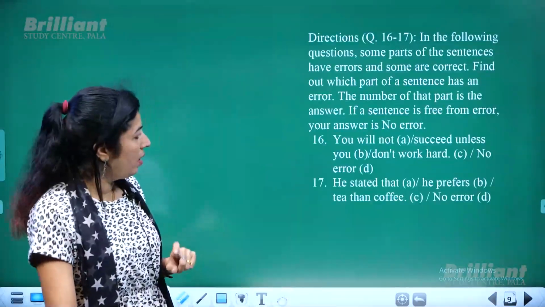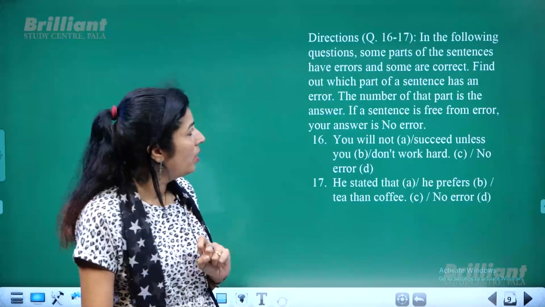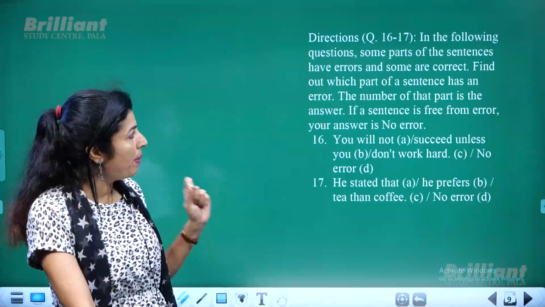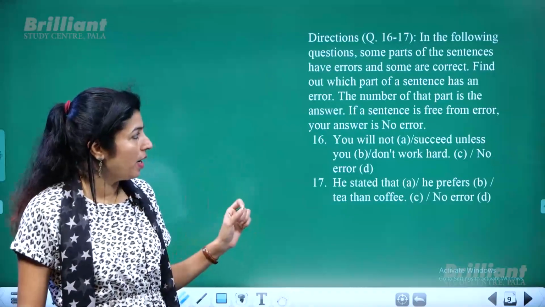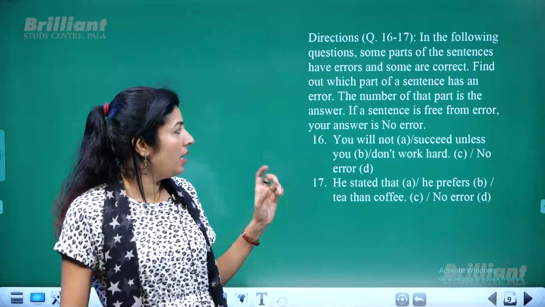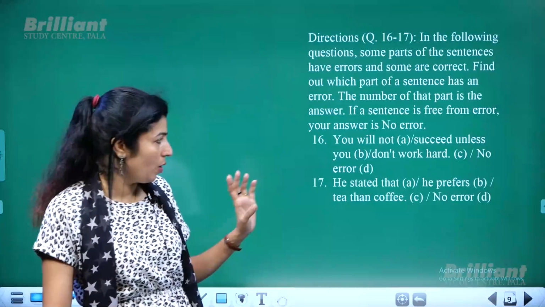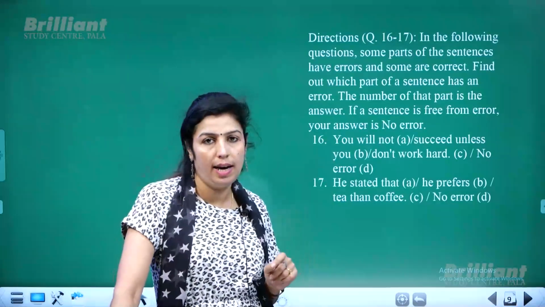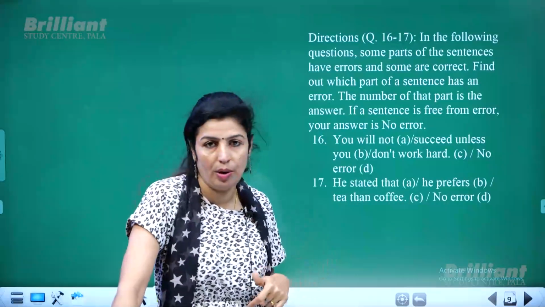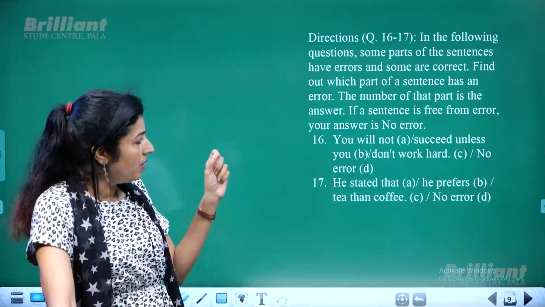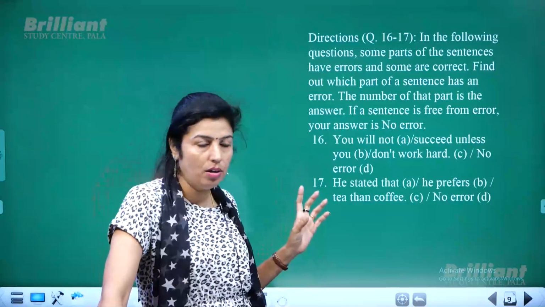Okay, now we have 2 questions on the board. In the following questions, some parts of the sentences have errors and some are correct. Find out which part of the sentence has an error and the number of that part is the answer, or the option A, B, C will be the answer. And in case there is no error, you can choose the D option, that is the no error option. Okay, so let us see if this has got any error or not.